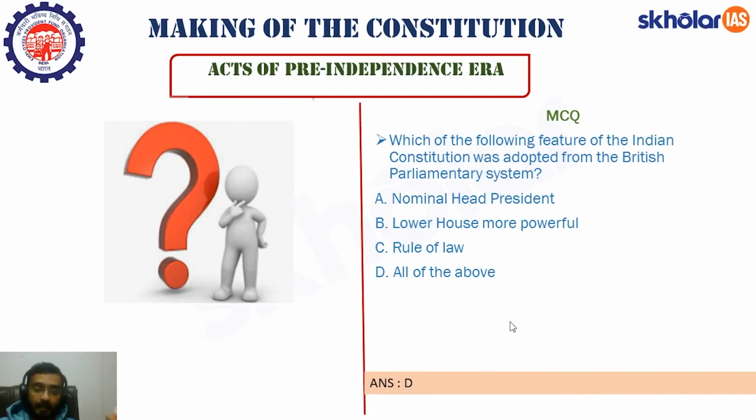See, questions can appear like this, so you need to remember what we have borrowed from where. Go through the list two to three times and it will get consolidated in your brain. So this finishes our first module, that is the making of the Constitution. We'll take up the next module in the next class.